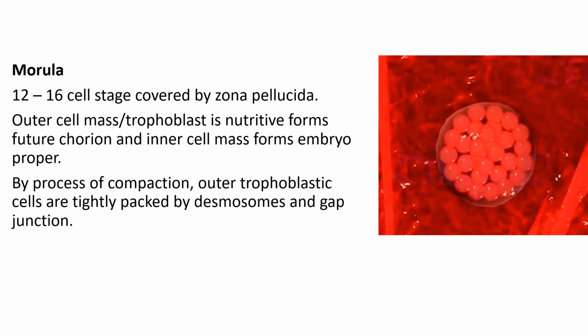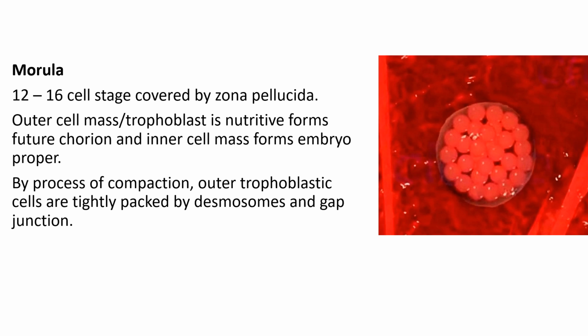During cleavage division, when the zygote reaches 12 to 16 cell stage, it is known as morula. So this morula is covered by zona pellucida, and by the process of compaction, the outer trophoblastic cells are tightly packed by desmosomes and gap junction.